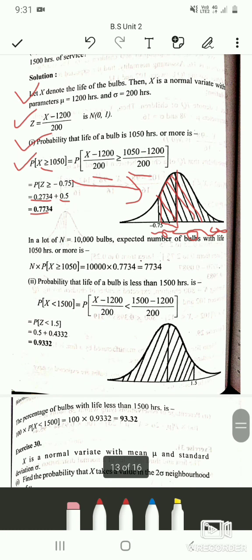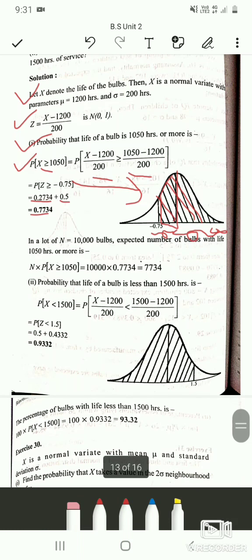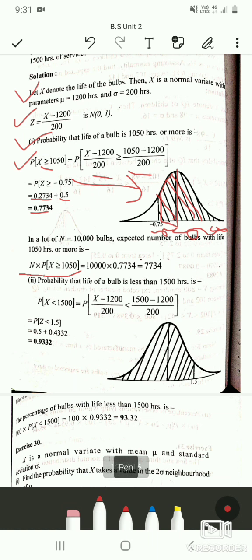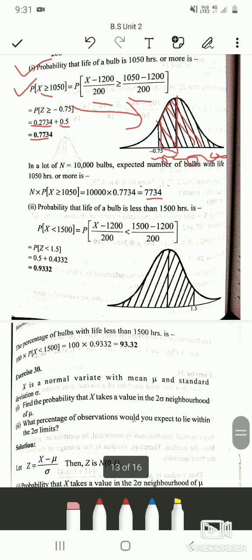Now we are interested in knowing, out of 10,000 bulbs, how many bulbs have a life of 1050 hours or more. For that, we will use n times the probability of x greater than or equal to 1050. We have this probability and we have n, so we just multiply. It is 10,000 into 0.7734, which is 7,734 bulbs. So out of 10,000 bulbs, 7,734 bulbs are expected to have a life of 1050 hours or more. So we are done with the first sub-question.